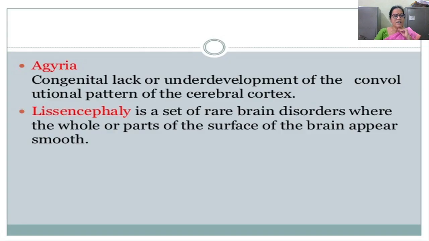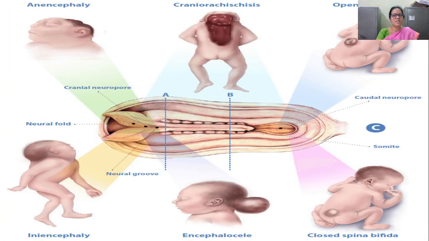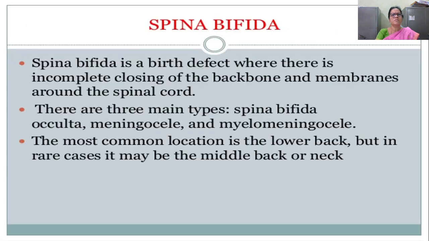Then agyria, it is congenital lack or underdevelopment of the convolutional pattern of the cerebral cortex. Dyssencephaly, it is a set of rare brain disorders where the whole or parts of the surface of the brain appear smooth. So this is the picture of various abnormalities of the neural tube or congenital abnormalities of the nervous system. You can just go through this slide.